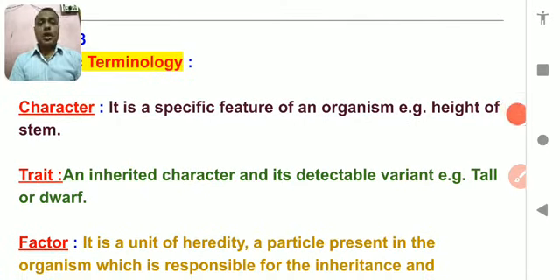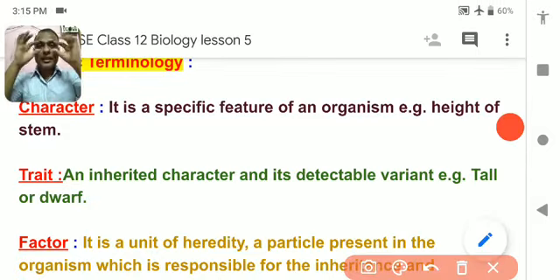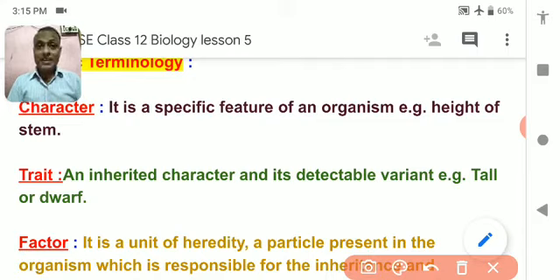What is character? All the features that we get from our parents are called character. Suppose the eye color. Eye color is a character. The eye shape is a character. The eyebrow is a character. The thickness of the lips is a character. So each character should have some variety also, no? Suppose I take the eye color. Eye color may be blue, blue eyes, hypnotize. Have you listened to this song? Or it may be black or brown. So these are the varieties.